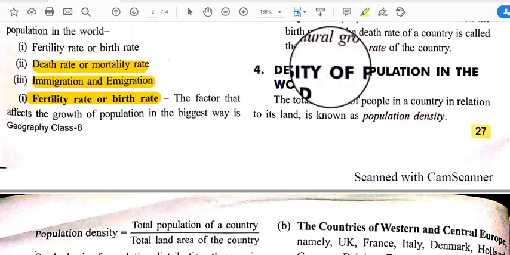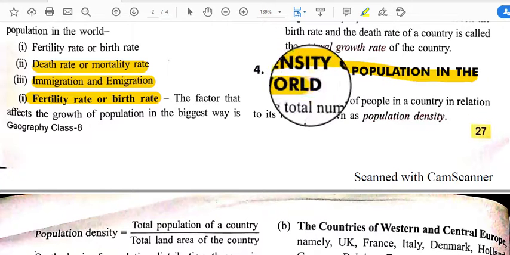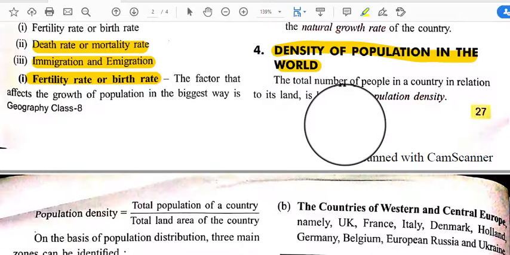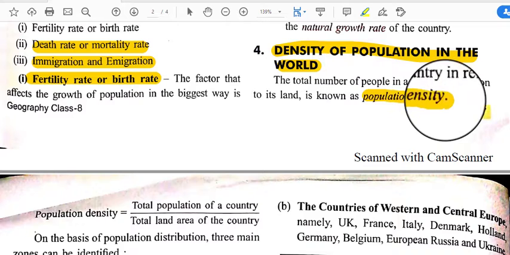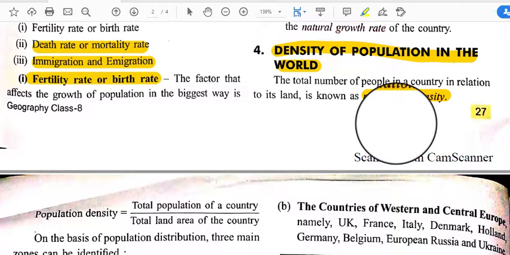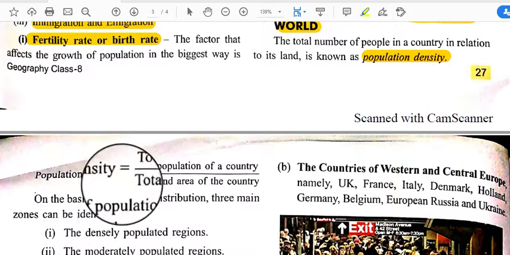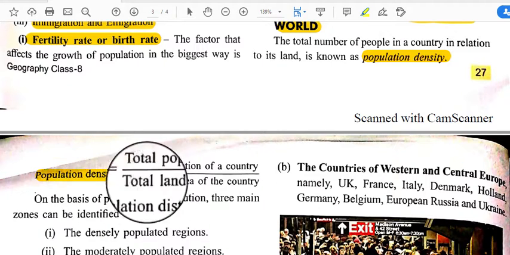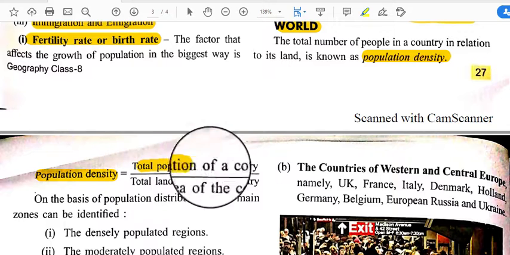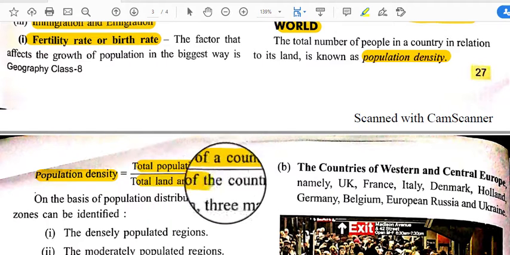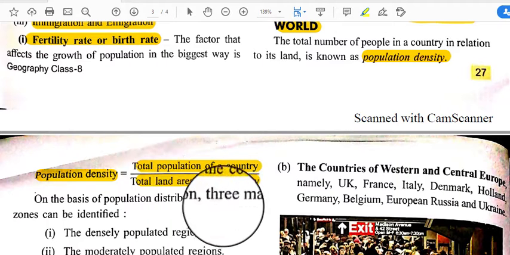Our next topic is density of population in the world. The total number of people in a country in relation to its land is known as population density. So population density means how many people live according to the land. We can write the formula: population density equals total population of a country divided by the total land area of the country.